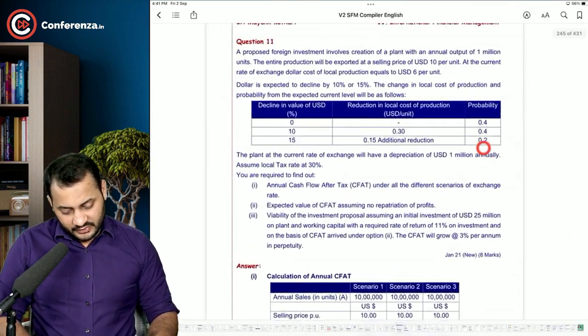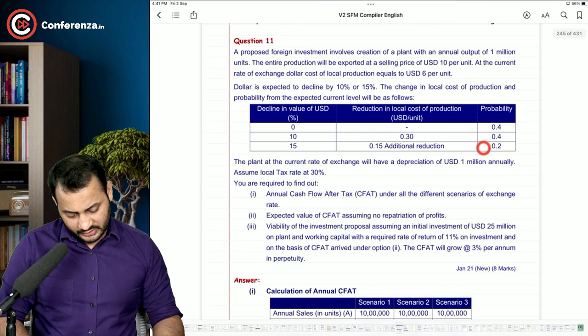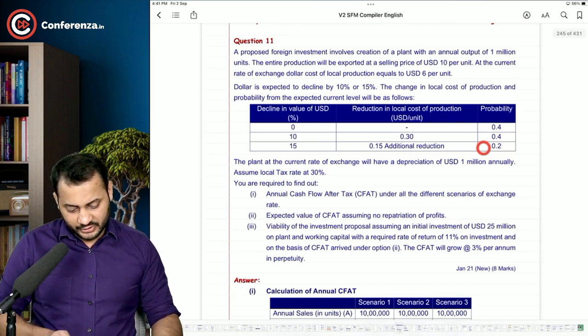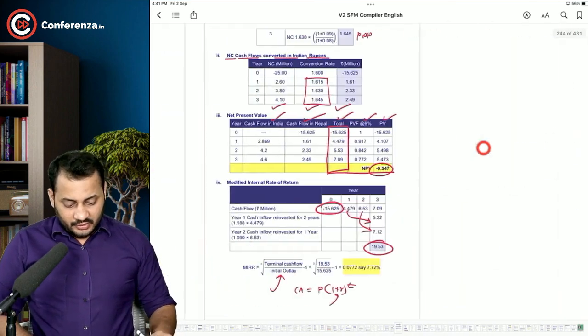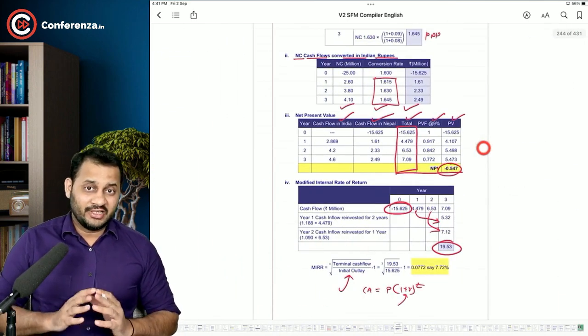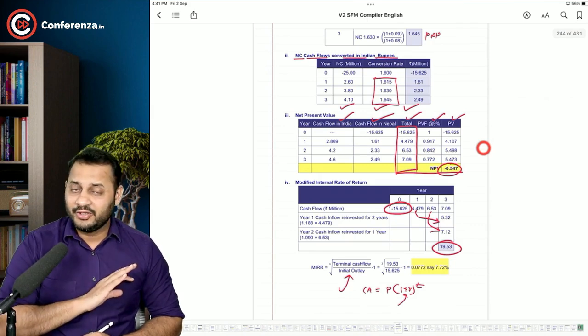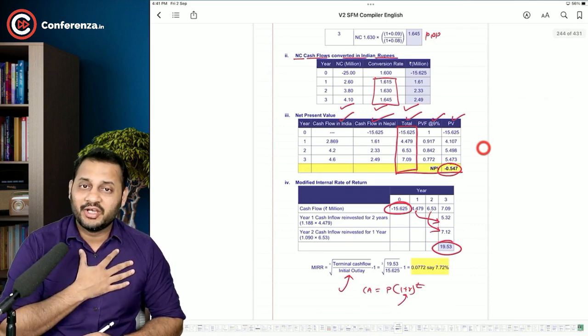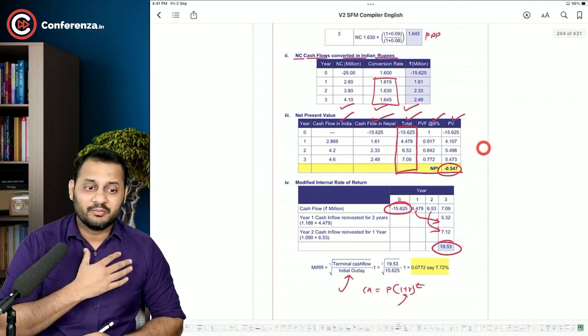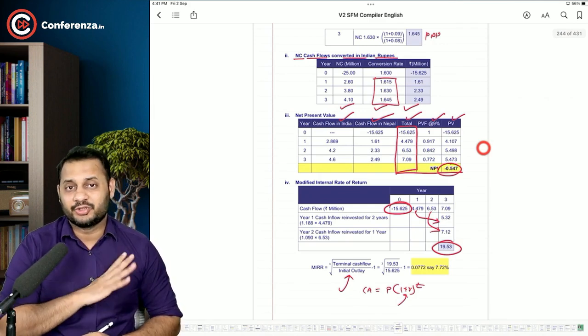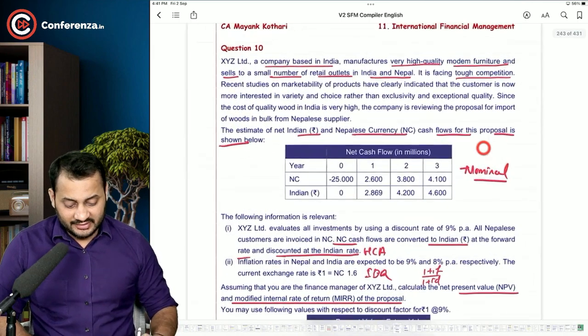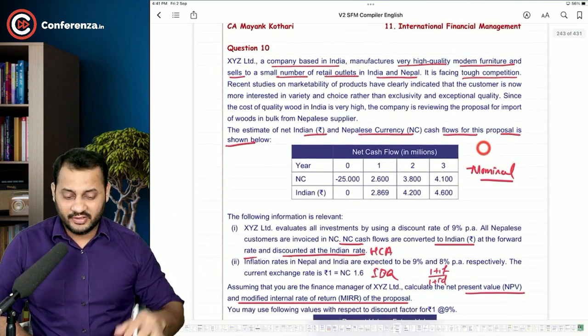Okay, sir, with this we will end our discussion on the previous question. Every question had something, although small, to learn. I wanted to give some questions as homework, but we could not skip a single question. This question had this modified internal rate of return concept.